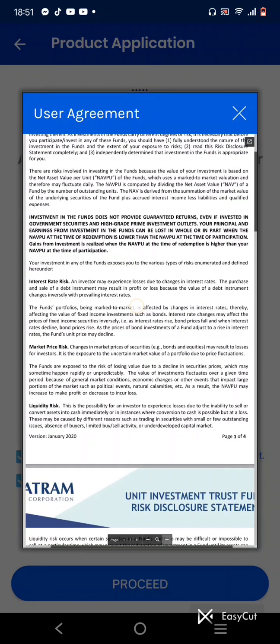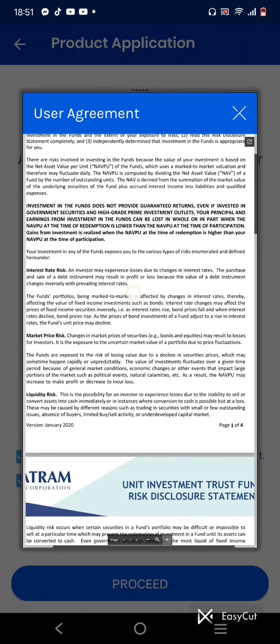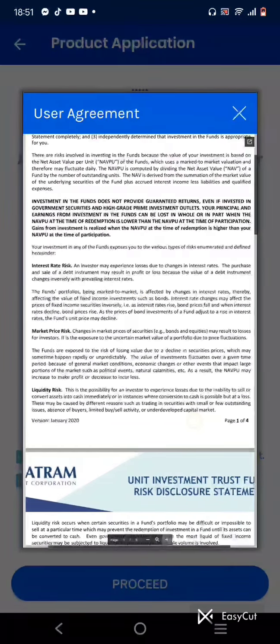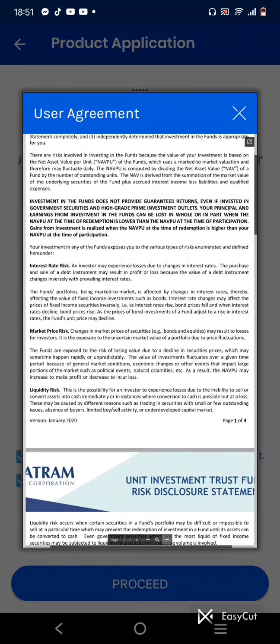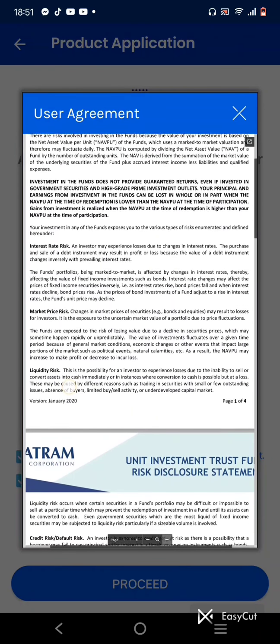Gains from investment are realized when the net asset value per unit at the time of redemption is higher than your net asset value per unit at the time of participation. So it is very important that we buy the product when it is at low price. Your investment in any of the funds exposes you to the various types of risk enumerated and defined hereunder.